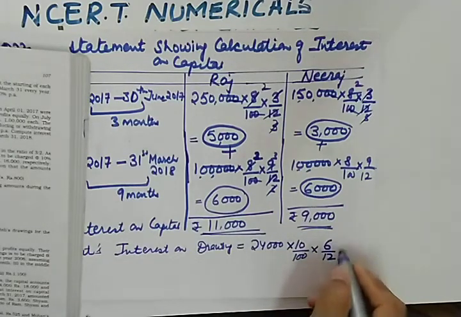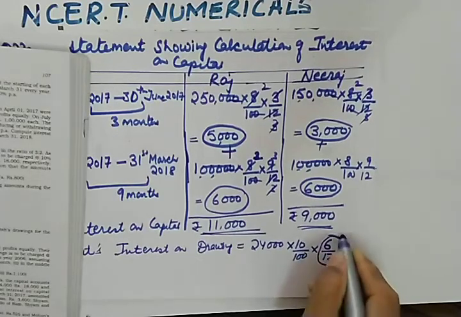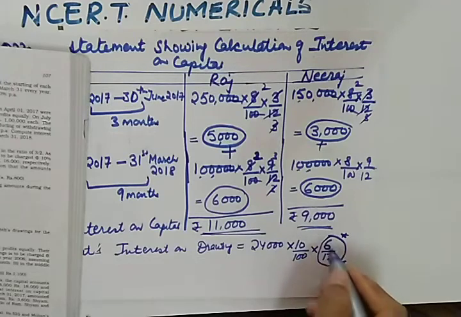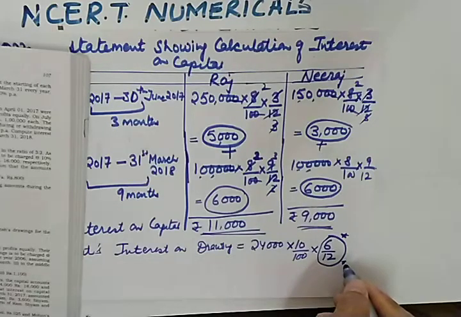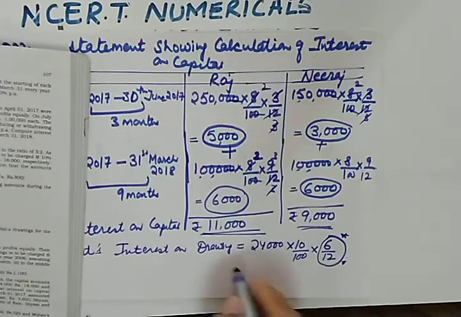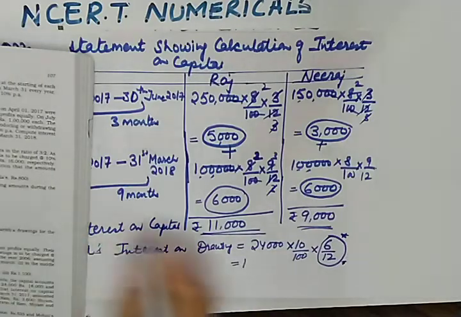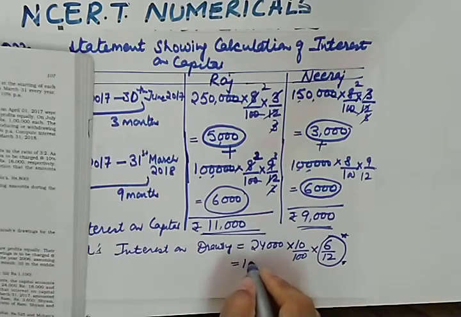Why 6 upon 12? Because he is withdrawing this amount evenly throughout the year. And one more assumption, evenly, in the middle of every month, because this is not given to us whether he is withdrawing in the beginning or in the middle or at the end. So this is a standard assumption. So if you solve this, you will be able to get interest on drawing as rupees 1200.